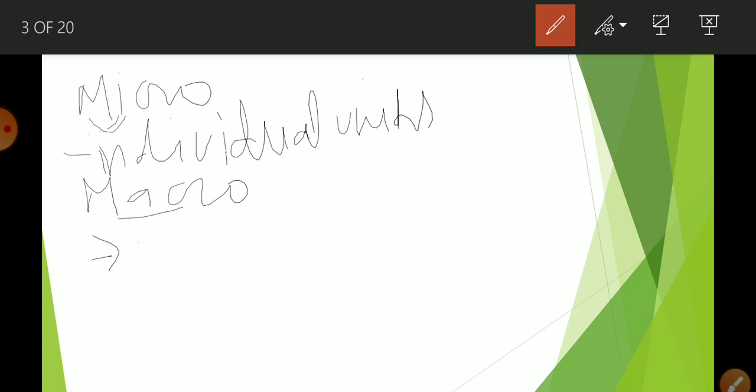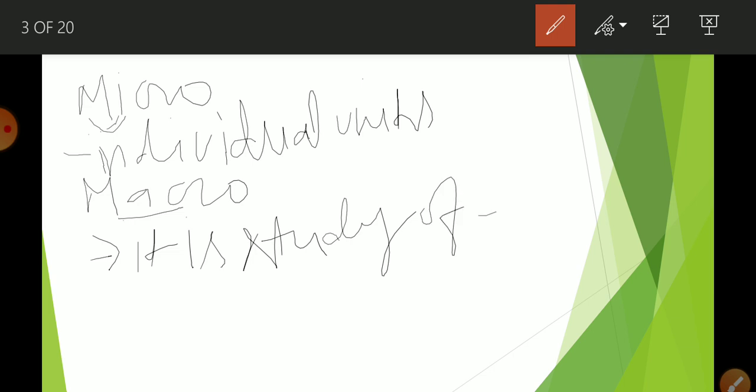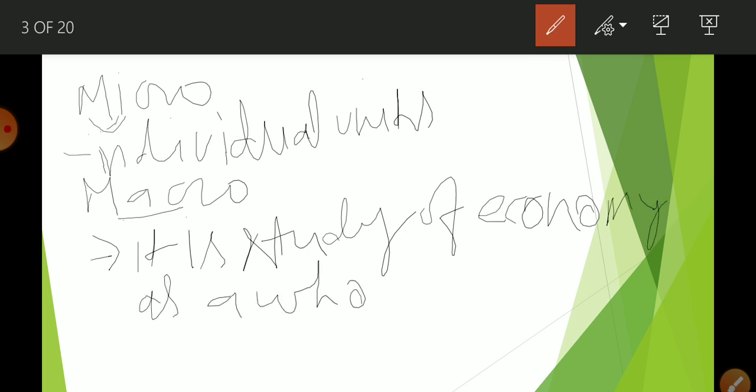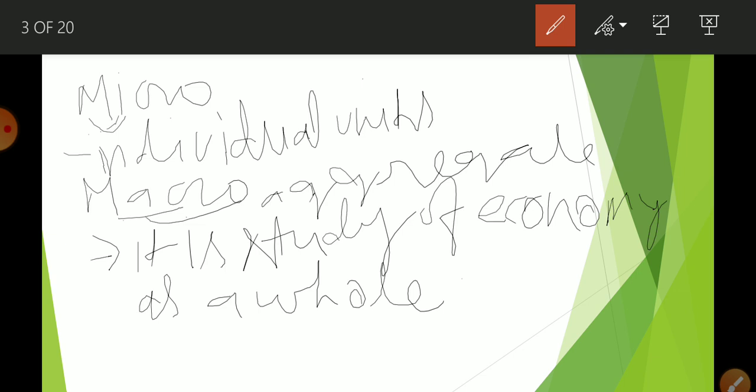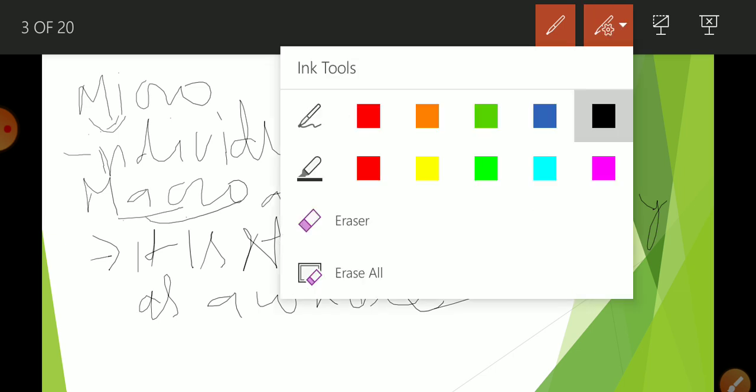And A stands for aggregate, so you can also write it is a study of aggregates of the economy. And its example, it is a study of the income of a buyer, here national income. So I think you are able to understand.